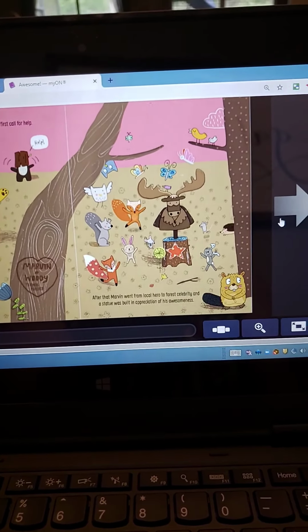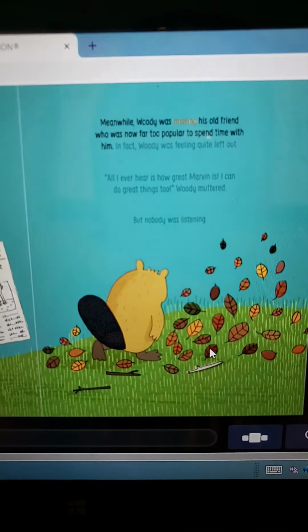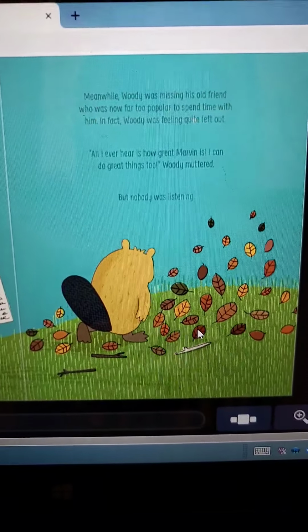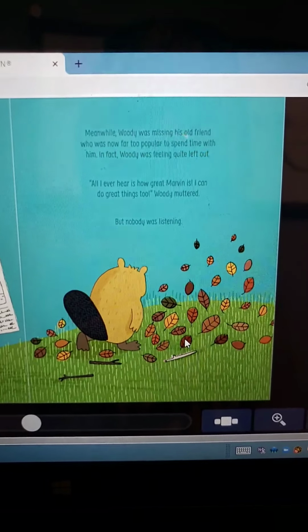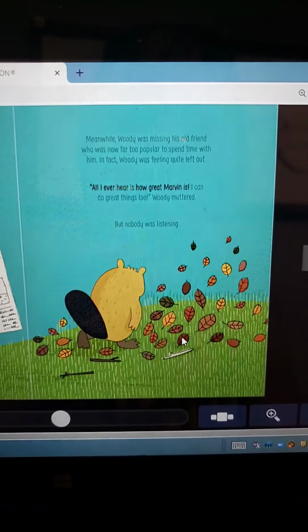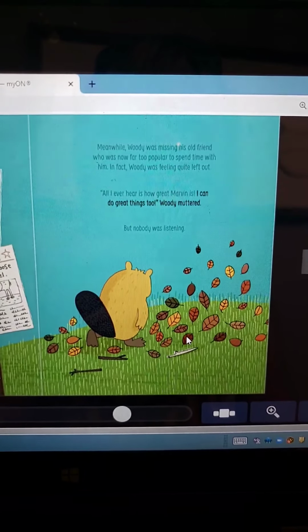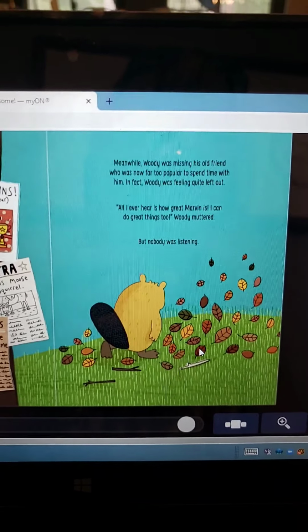So that's helping us to know that he's feeling left out. As we read on, we learn why he's feeling left out. It says, meanwhile, Woody was missing his old friend who is now far too popular to spend time with him. In fact, Woody was feeling quite left out. So the reason why Woody is feeling left out is because Marvin is too busy, too popular to hang out with his friend anymore.